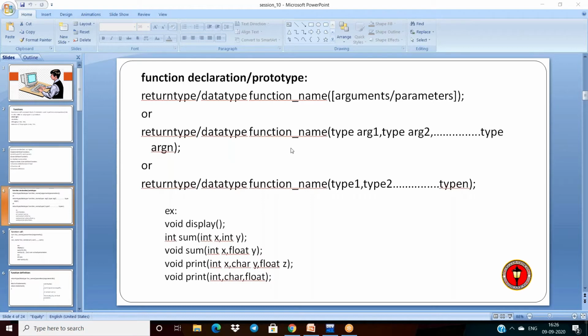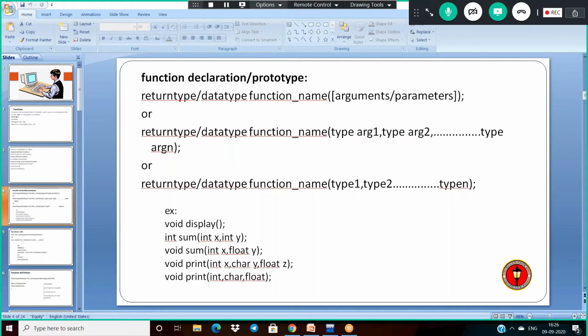When we declare a function, it has the function name, and before the function name it has a return type, a data type, and the arguments.